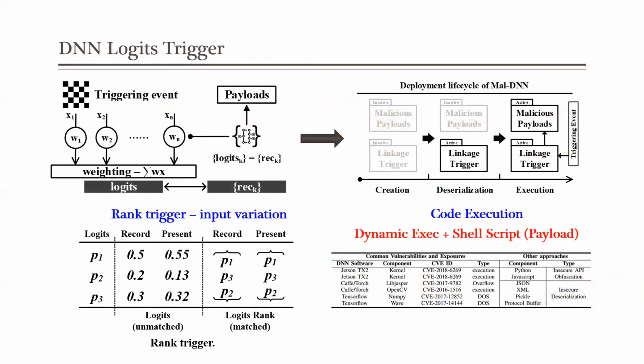We further discuss the trigger design. As aforementioned, we cannot use the input and output from the neural network. Instead, we use the DNN Logits. The DNN Logits is the intermediate result in the final layer.